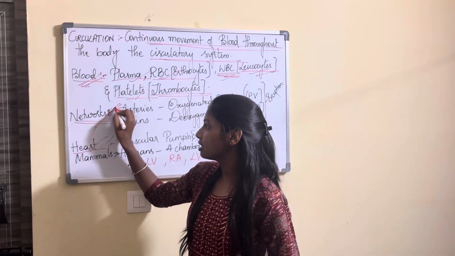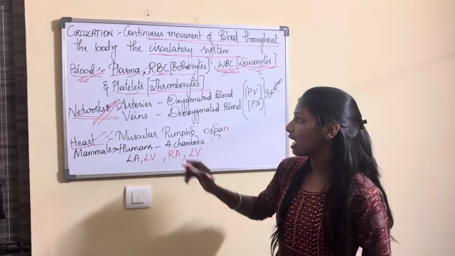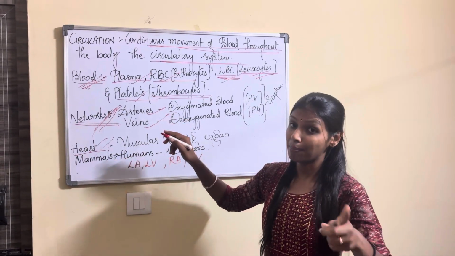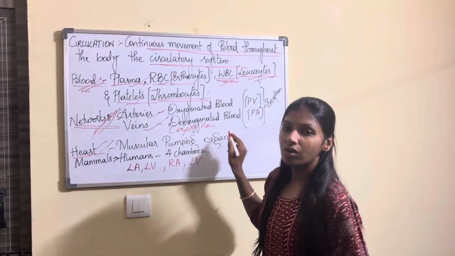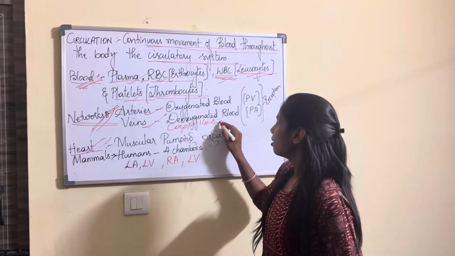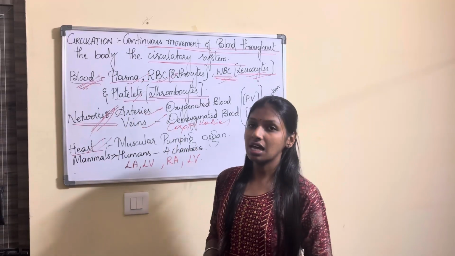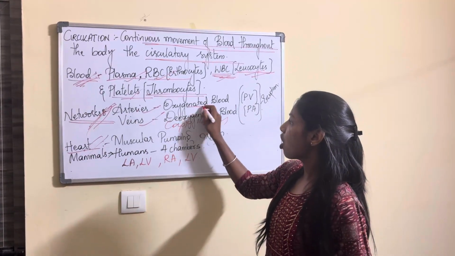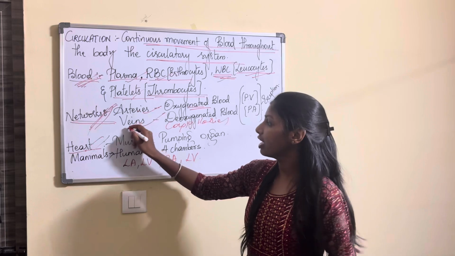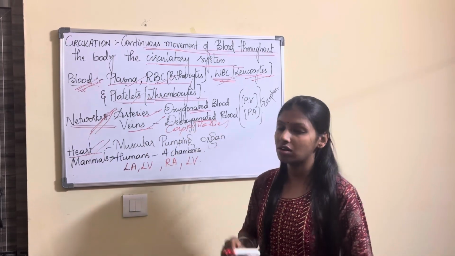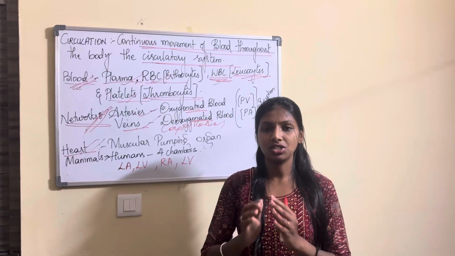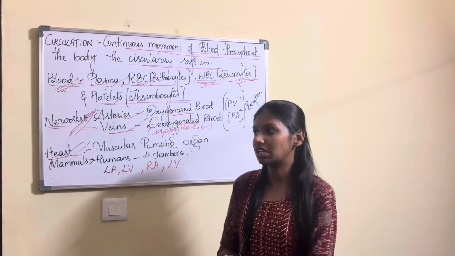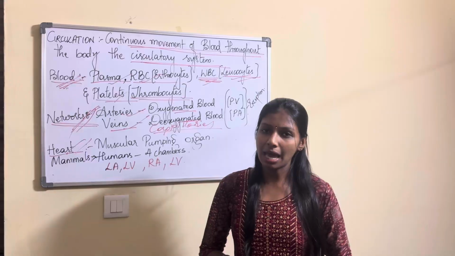When I say series of networks, it has arteries and veins. Apart from that, even capillaries are present. Arteries are the ones which carry the oxygenated blood and veins are the ones which carry the deoxygenated blood. Arteries and veins further branch and form a specialized network which we call your capillaries.